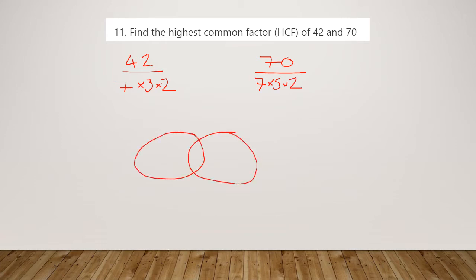Again, left hand circle is for 42, right hand circle is for 70. There's a 7 in both. There's a 2 in both. And there's a 3 just for 42 and a 5 just for 70. And then our highest common factor is the intersection in that. So there's a 7 and a 2 in the intersection. So 7 times 2 is 14. So 14 is the highest common factor here.